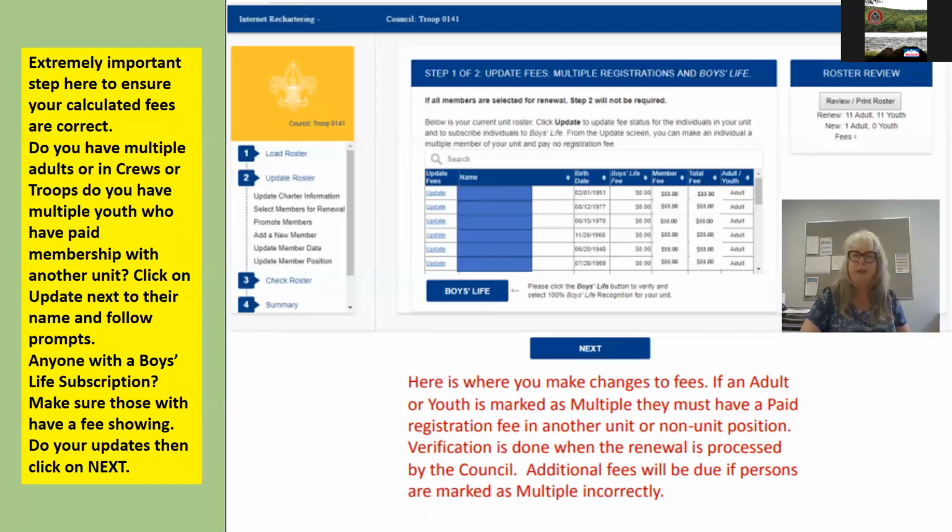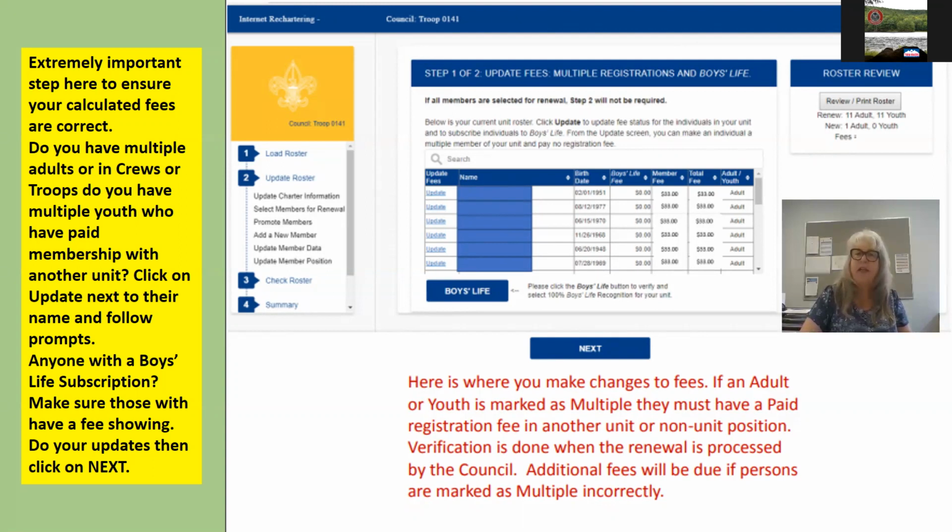This is an extremely important step. This is where you can update member fees. This is how you make sure that the calculated fees at the end of this are correct. Let's say you have members who are multiples in several units. Find out where their primary position is. For example, a scoutmaster would be primary over a committee member. So let's say an adult is a committee member in this unit and a scoutmaster in another unit. They're going to pay their membership fee to the other unit, and they're going to be a multiple on this unit.